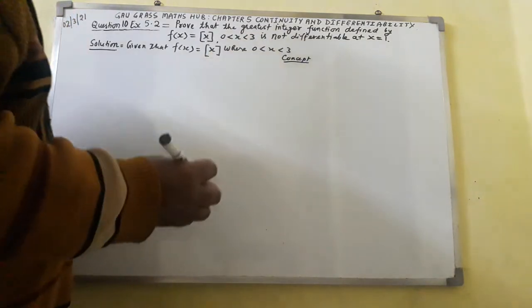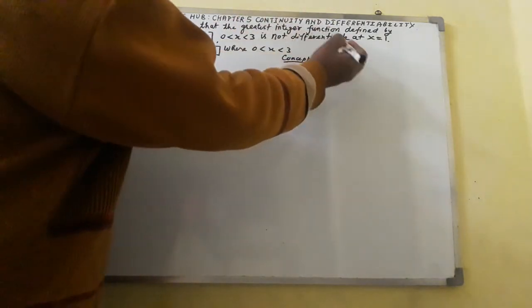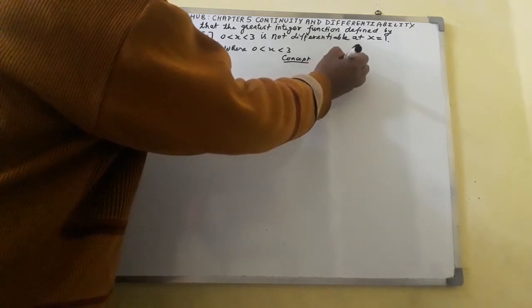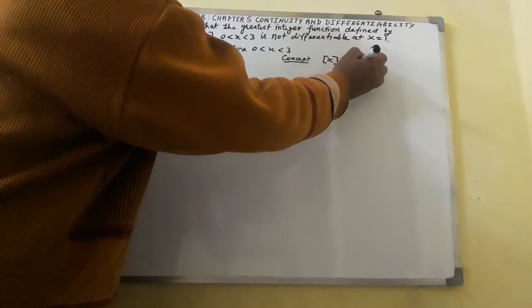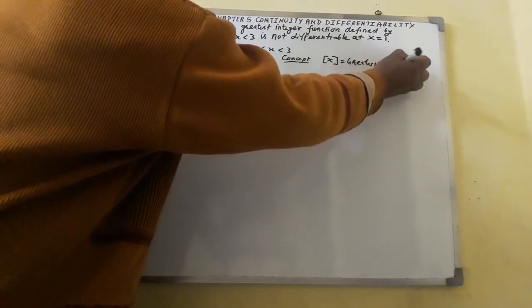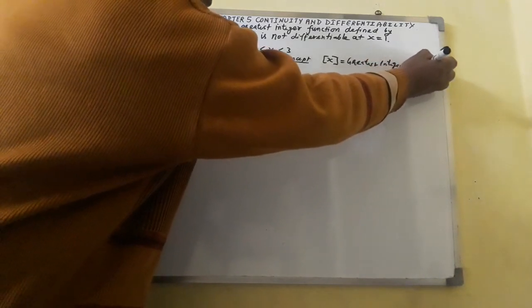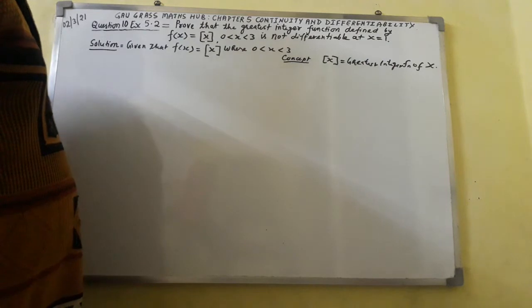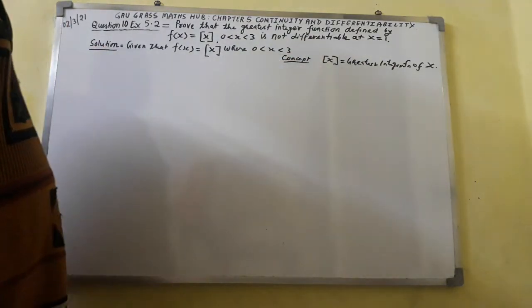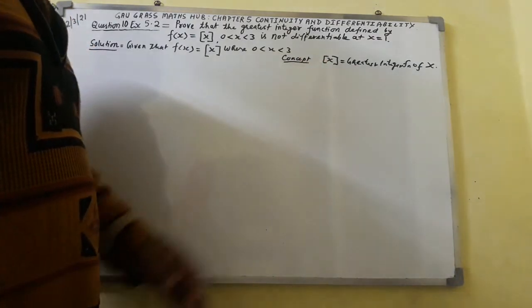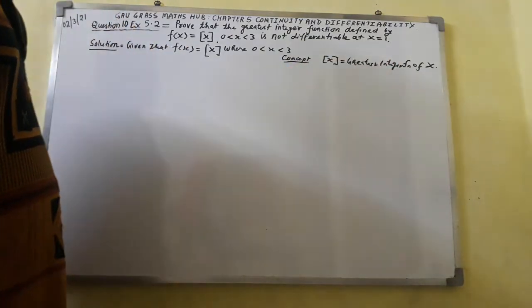First of all I shall discuss the concept related to the greatest integer function of x. The notation is this one: x enclosed in a square bracket is known as the greatest integer function of x.